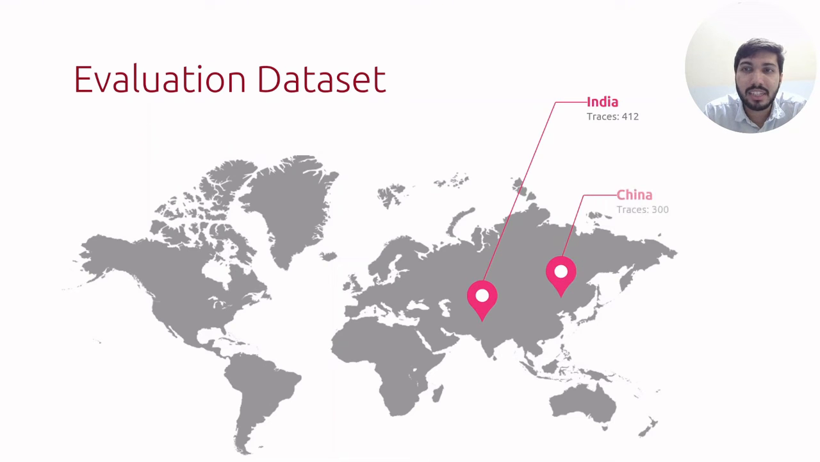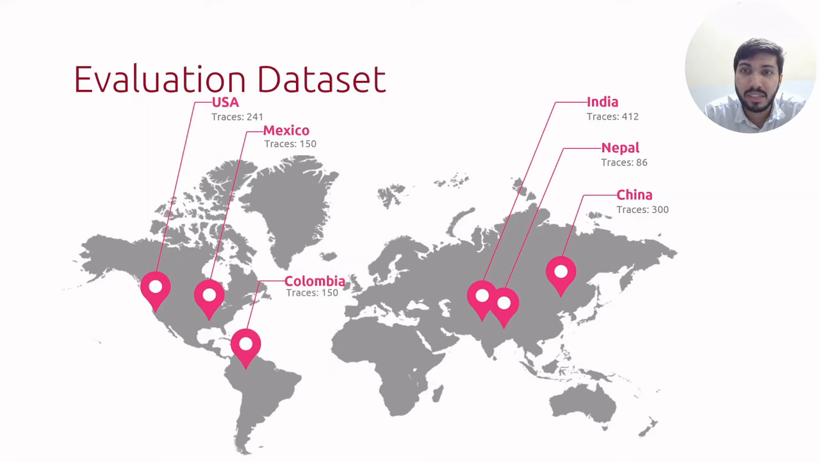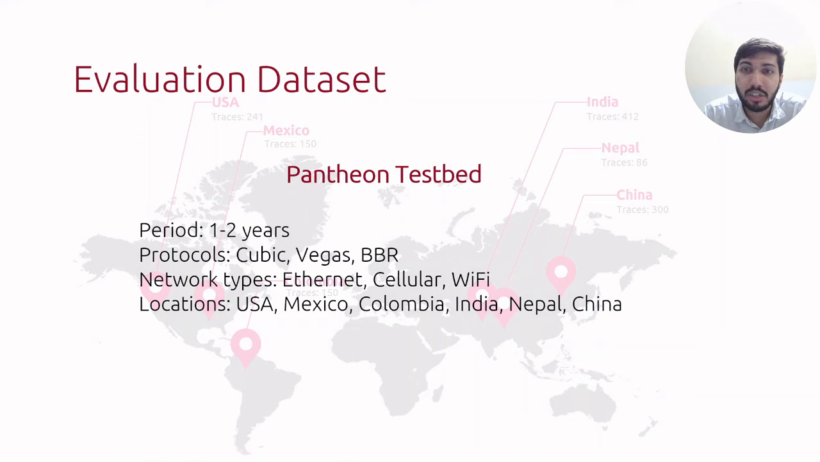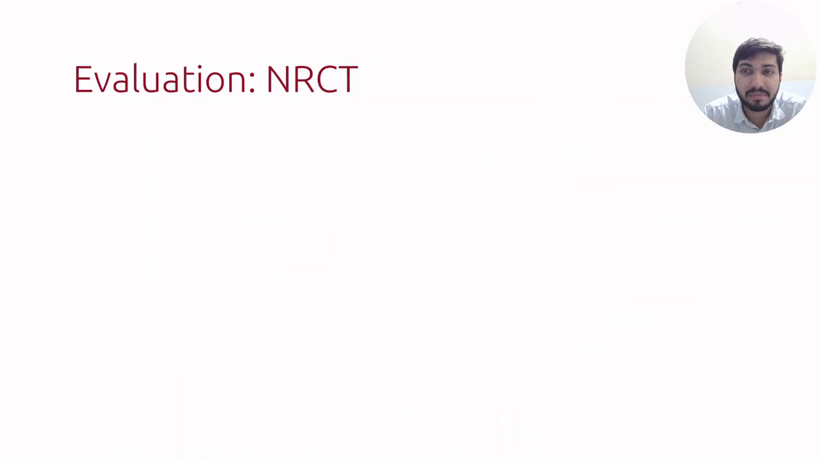The evaluation data set consists of real-world traces from a diverse set of geographical locations like India, China, Nepal, and so on. The traces were collected over a period of 1 to 2 years and correspond to a variety of protocols like Cubic, Vegas, and BBR. Also, the traces were collected over various link types like Ethernet, cellular, and Wi-Fi.